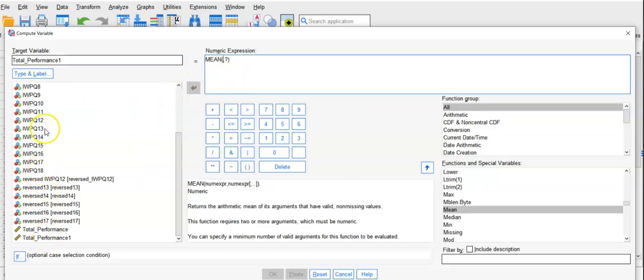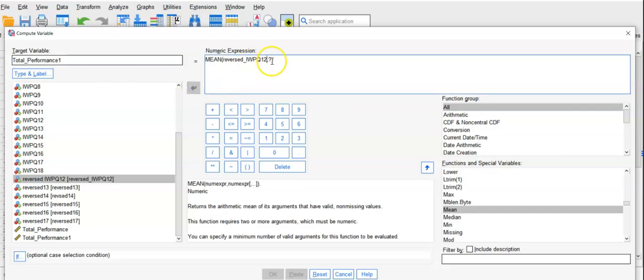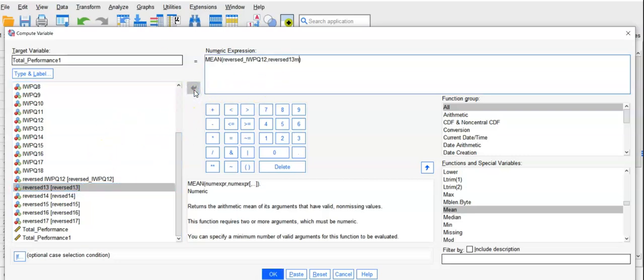Let's put the reverse 12, yeah, and then reverse 13. Okay, and then let's continue with the other one, 14, and then you continue until 18. Let's assume that, and then you will multiply by how many questions? 18. Why do you do this?